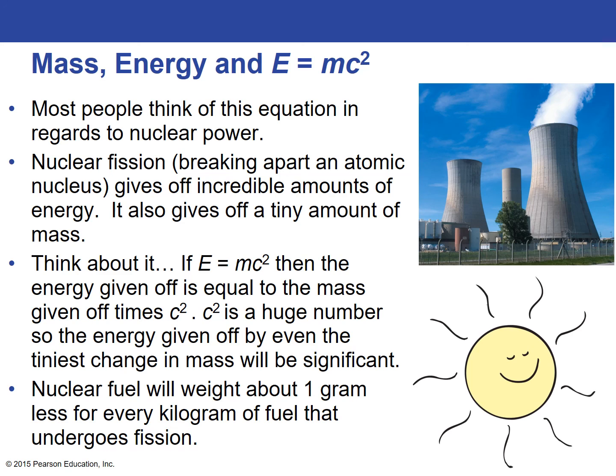Now, if you think about it, E equals mc squared means that the energy is equal to your mass given off times the value of c squared. And remember, c itself is 300,000 kilometers per second. So c squared is going to be 300,000 squared. It's a huge number. And when you multiply that huge number by even a tiny, tiny change in mass, you're going to get a huge amount of energy given off. So because of this, nuclear fuel will weigh about a gram less for every kilogram of fuel that undergoes fission.